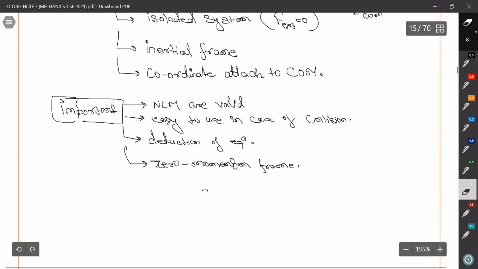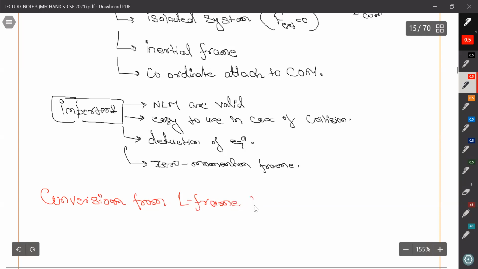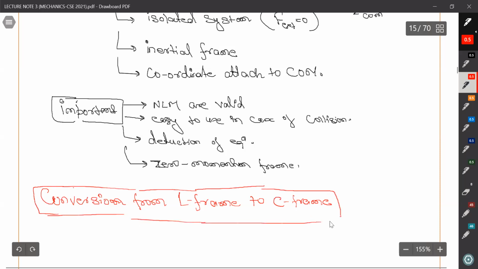Okay. So first we come to the conversion from L frame to C frame. We will see the basic conversion. And when we study collision, we will have a clear-cut picture why we are using C frame. So we will have some basic conversion, and the rest we will study when we study collision.